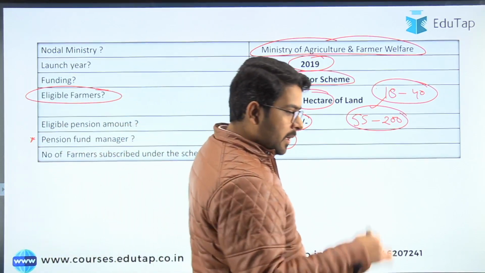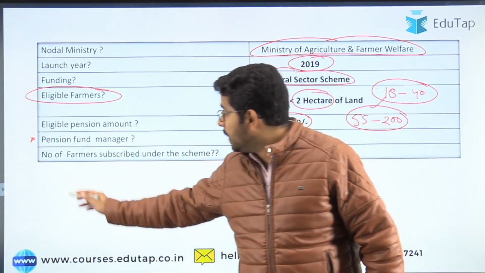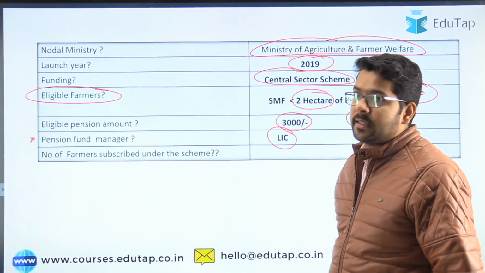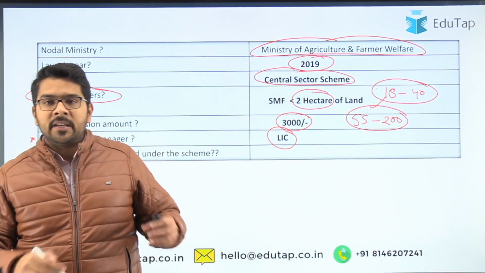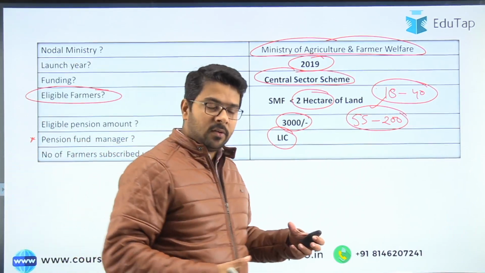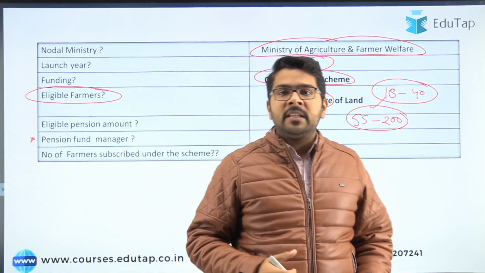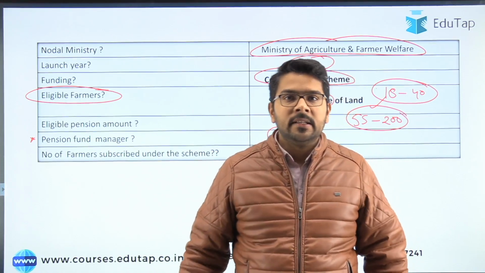Now I added one particular question, which is the number of farmers subscribed under the scheme. Guys, this scheme was mentioned in recently released news in government sources, but there was no appropriate data regarding this scheme.